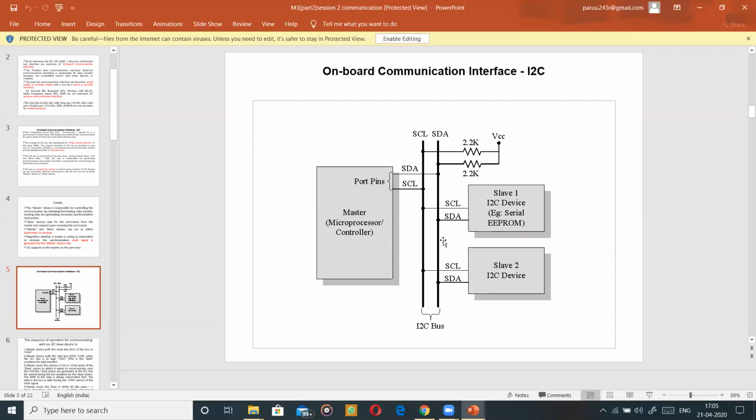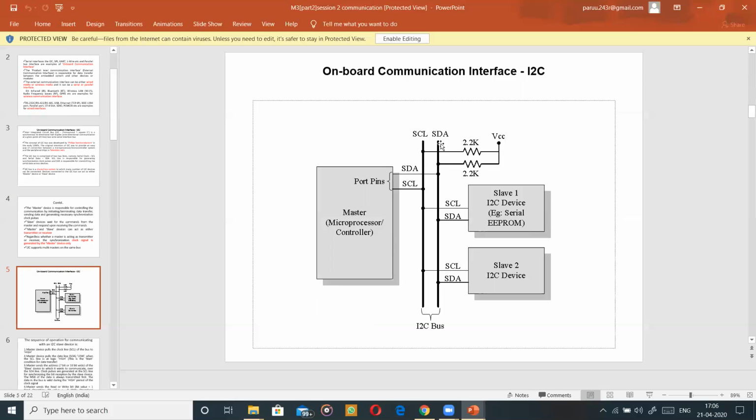You can see the diagram there. Onboard communication interface. On the left-hand side, you are seeing the master, that is a microprocessor or microcontroller. And on the right-hand side, you are seeing two slaves. Slave 1 is an I2C EEPROM, one component, and slave 2 is another I2C device. Both slave 1 and slave 2 are I2C devices, meaning they are interfacing with the master. We don't know which components are connected, but we are just seeing how they are communicating with the master.